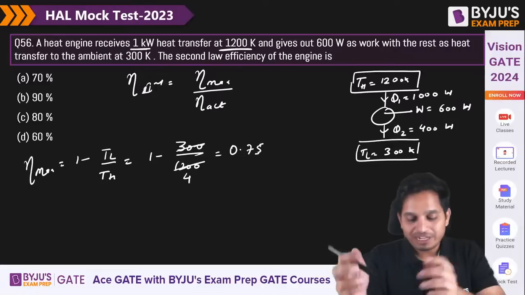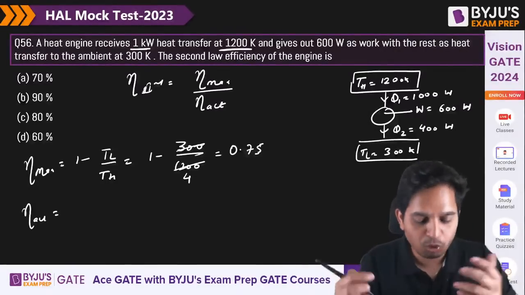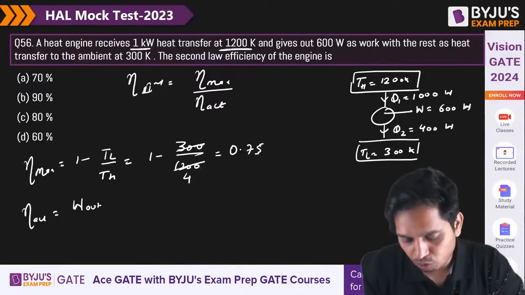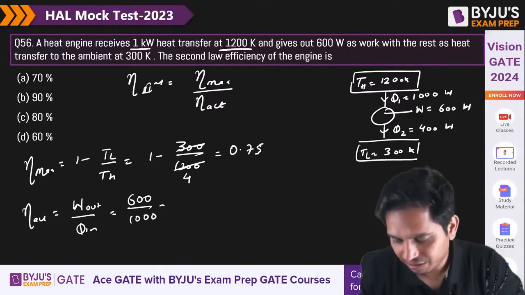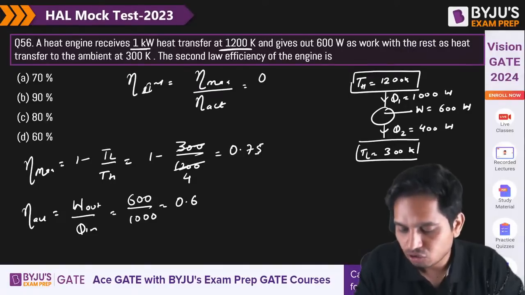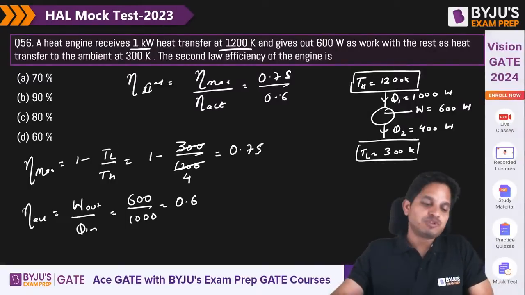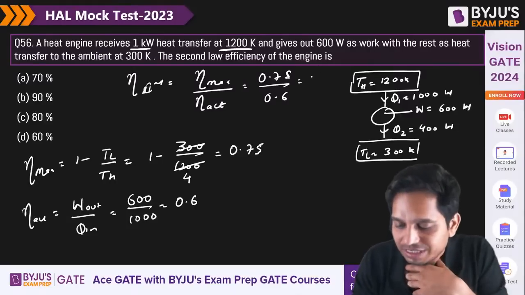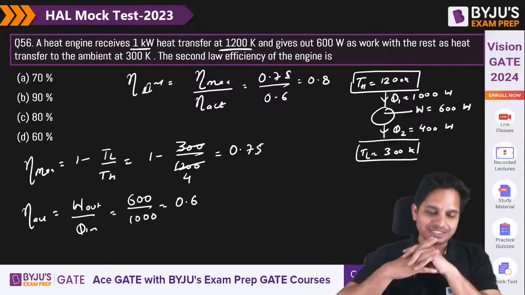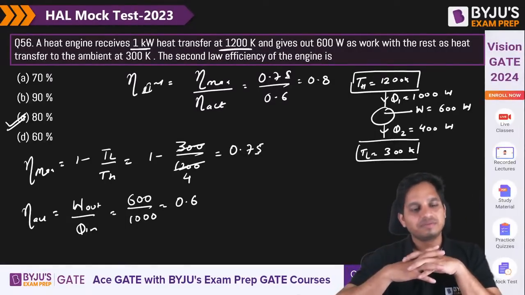Yes. What is actual? It is desired output upon input. What is desired output? It is work output by Q in. So this is 600 by 1000, which is equal to 0.6. So 0.75 by 0.6. I'm sorry, it's C, 0.8. My mistake. So it is 0.8. That is true. So C is the correct answer. Got it?